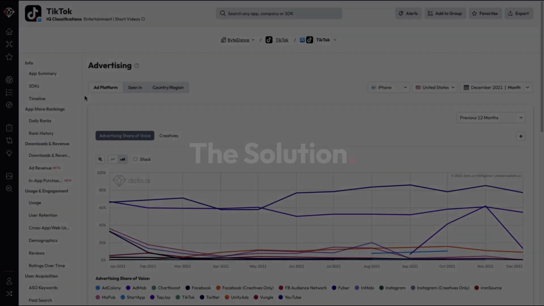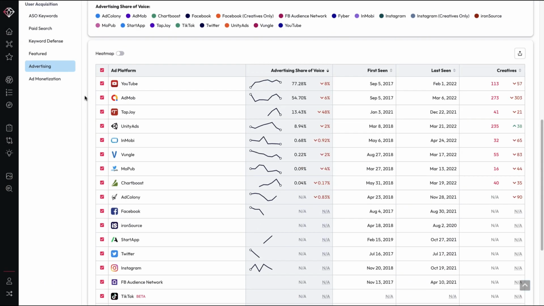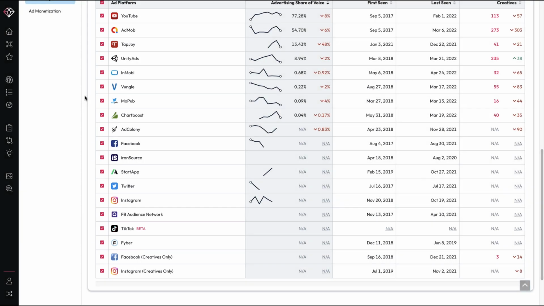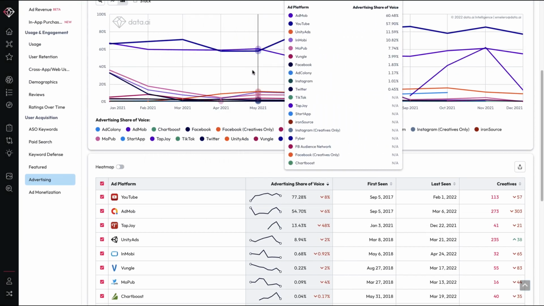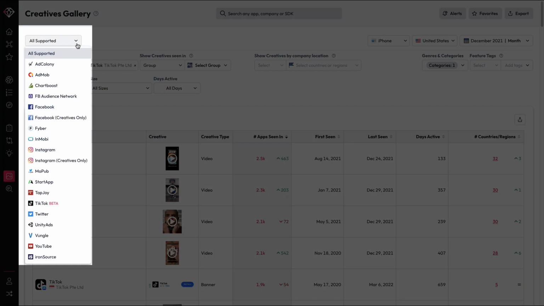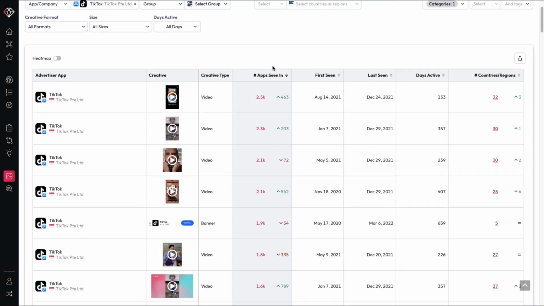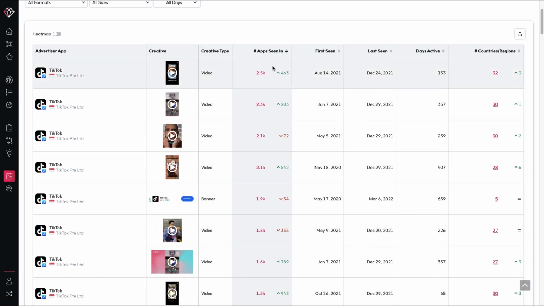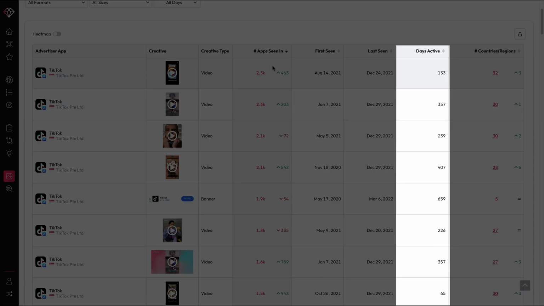In the advertising module, identify the ad platforms your competitors are using and how their spend is trending over time. Next, in the Creatives gallery, see your competitors' actual creatives across multiple ad platforms and formats. Gauge a creative's overall effectiveness by viewing the number of days active.